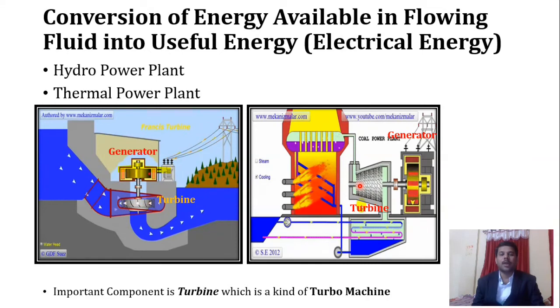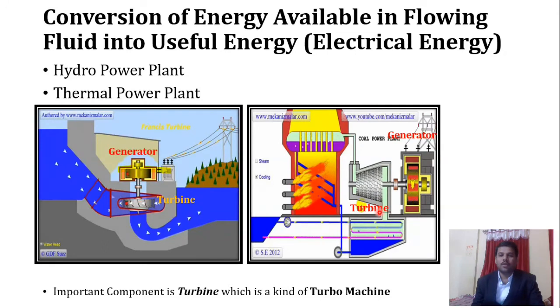But there is something that will happen, that is what we call the transfer of energy. As pressure reduces, mechanical energy increases and you get rotation of this shaft. This shaft is directly coupled to the generator shaft where electricity is generated, and that electricity is given to the grid system for further applications.